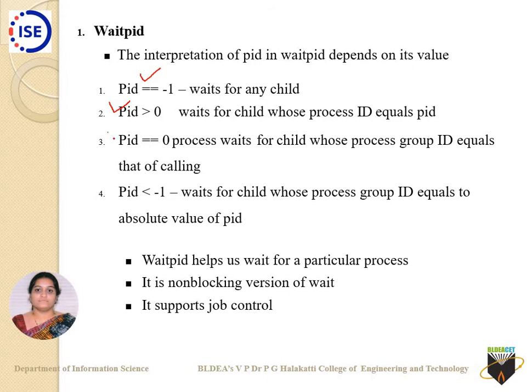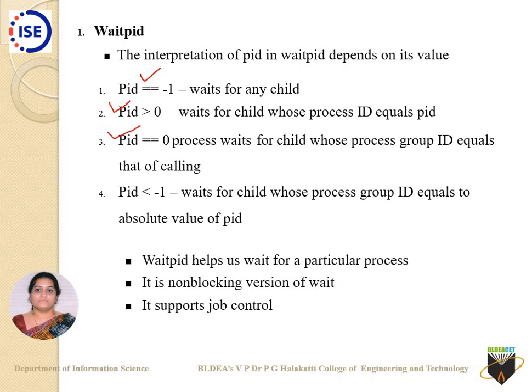Then the third one is if pid is equal to 0. At that time it waits for any child whose process group ID equals that of the calling process. And if pid is less than -1, it waits for the child whose process group ID equals the absolute value of pid. Waitpid helps us wait for a particular process. It is a non-blocking version of wait.